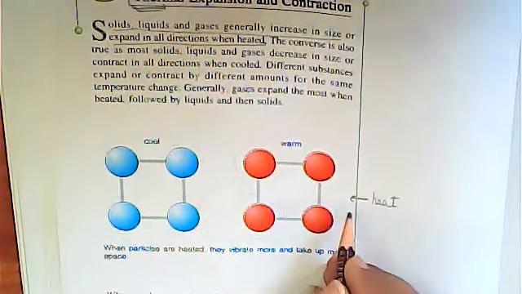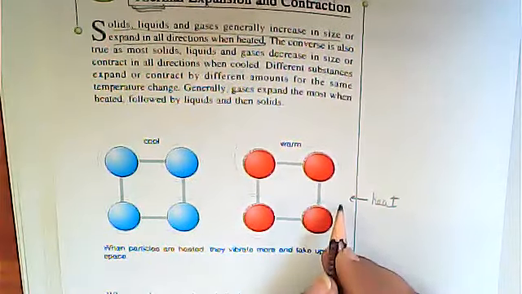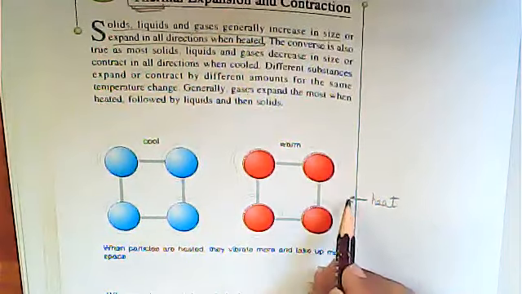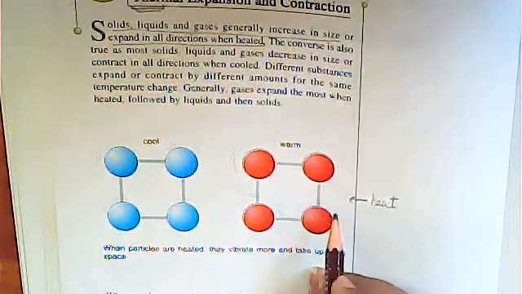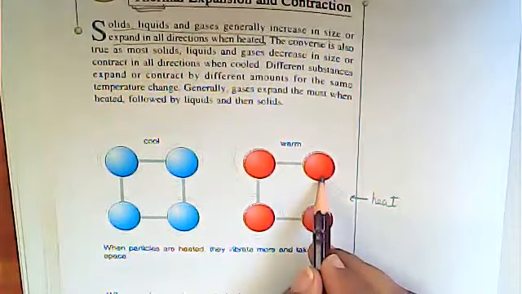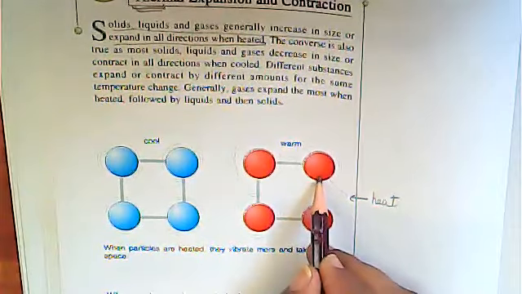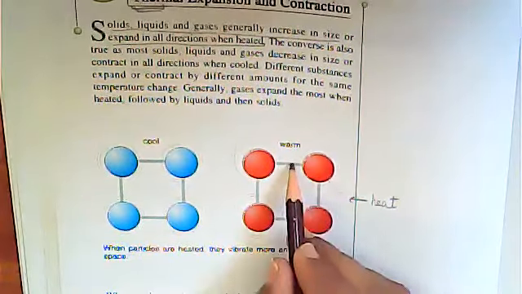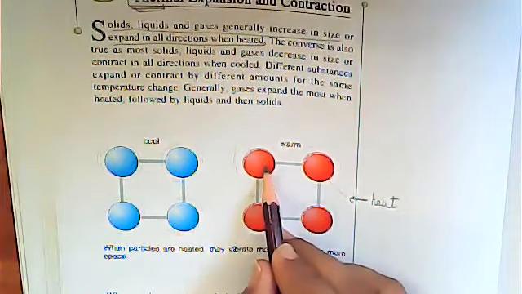Now what will happen when you provide heat to the atoms, or you can say to the molecules? They will gain energy. After they gain energy, they will start vibrating. As a result of vibration, they will push the molecules that are present next to them.